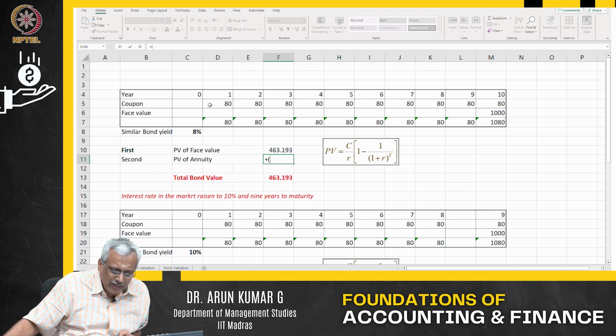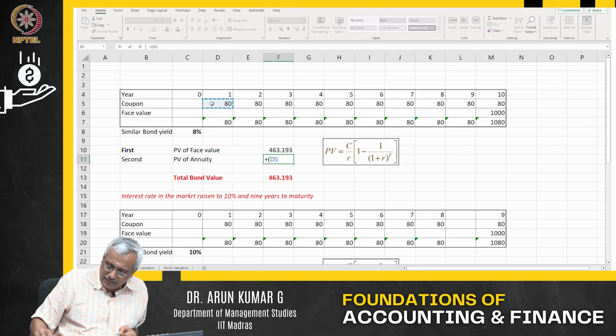What is the coupon? The coupon every year is $80. What is R?